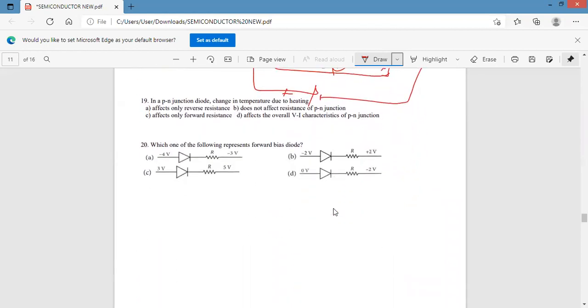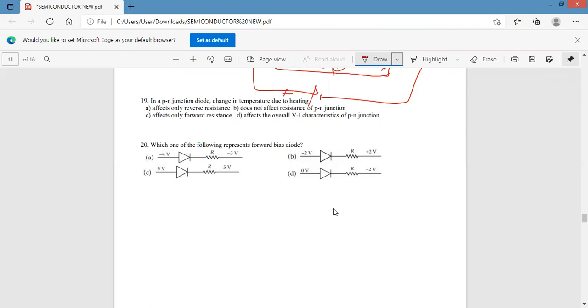Next one: in a PN junction diode, change in temperature due to heating. As the diode heats up, the temperature increases. As the temperature increases, more and more electron-hole pairs are created by the breaking of covalent bonds. Hence, more and more charge carriers are available for conduction.